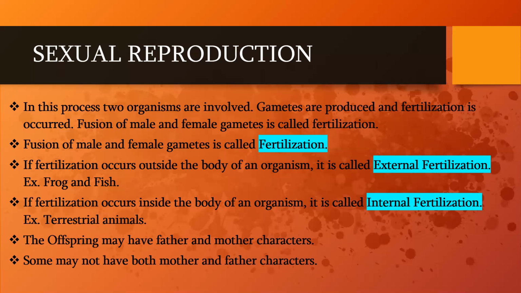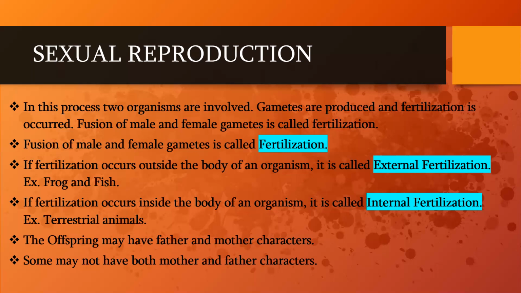Usually the male gamete carries the paternal chromosomes, whereas the female gamete carries the maternal chromosomes. After the fusion of these paternal and maternal chromosomes, the zygote is formed. Now the zygote can carry the characters of both parents.